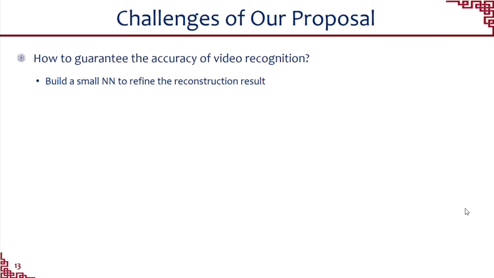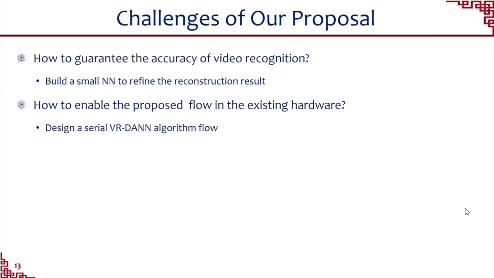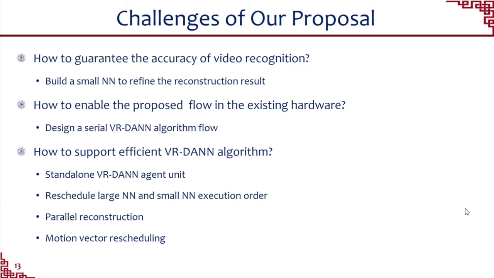In short, there are three major challenges for our proposed VR-DANN. The first challenge is how to guarantee the accuracy of video recognition. We build a small neural network to refine the reconstruction result. The second challenge is how to enable the proposed flow on existing hardware. We design a serial VR-DANN algorithm flow to enable the proposed flow. The last challenge is how to support the VR-DANN algorithm efficiently.